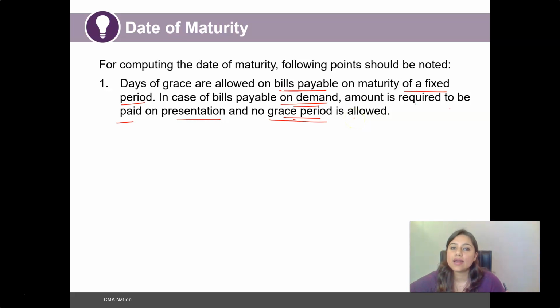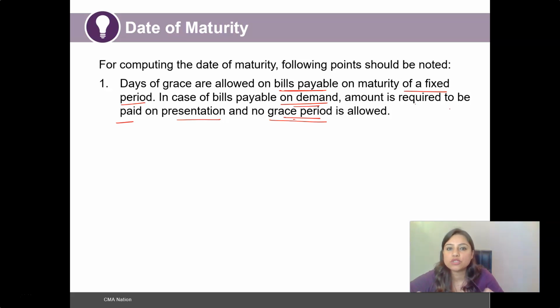So in case there are bills of exchange which are payable on maturity of a fixed period, then days of grace need to be allowed on that particular bill of exchange. For instance, like we did in the previous examples, there were 3 months that were pre-decided, after the end of this tenure the payment has to be made, and in that case we can assign days of grace.